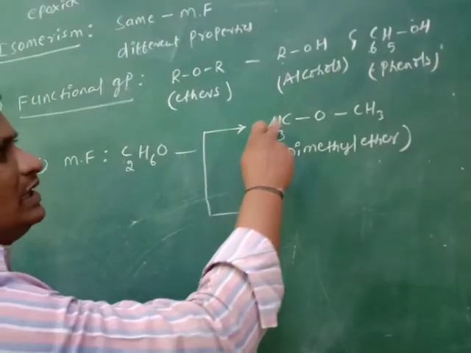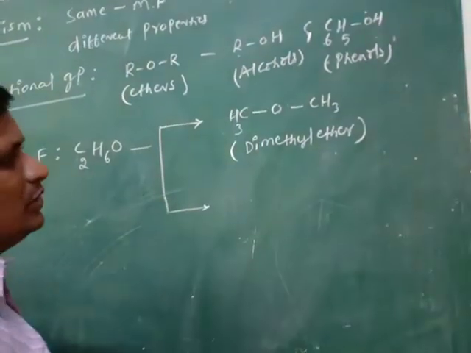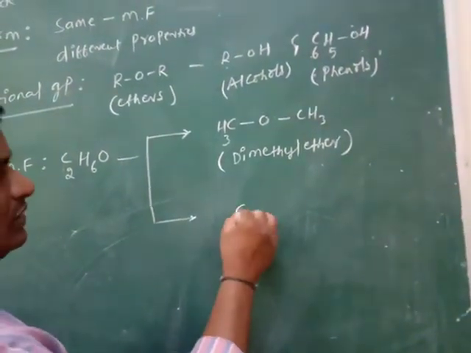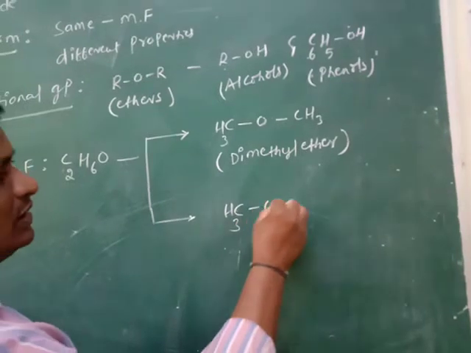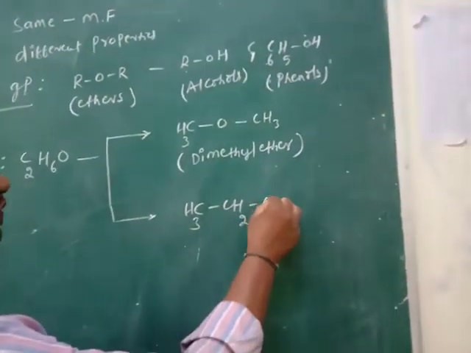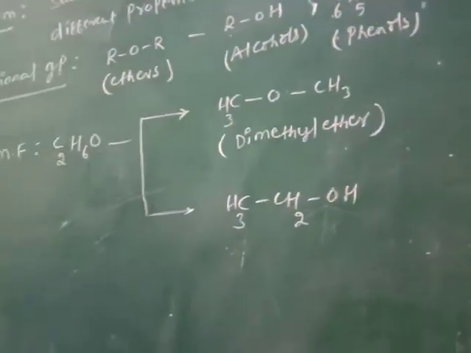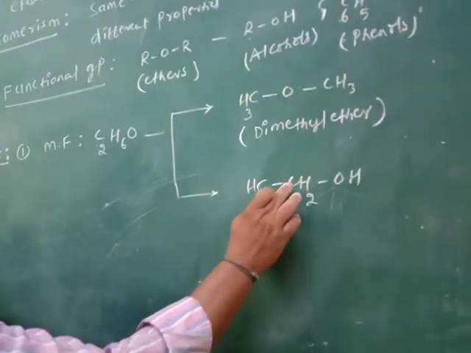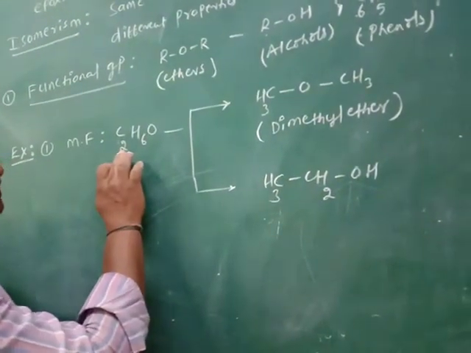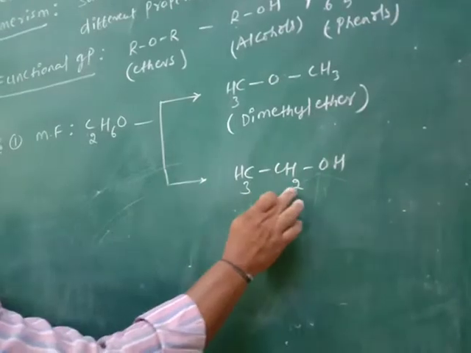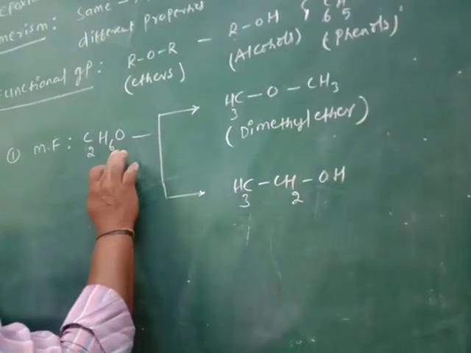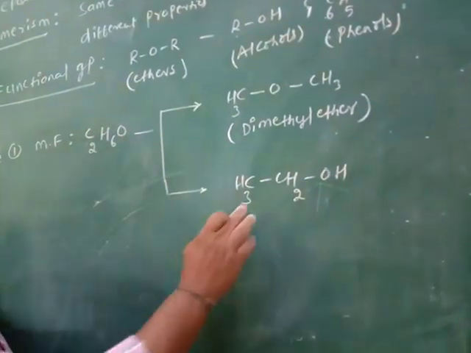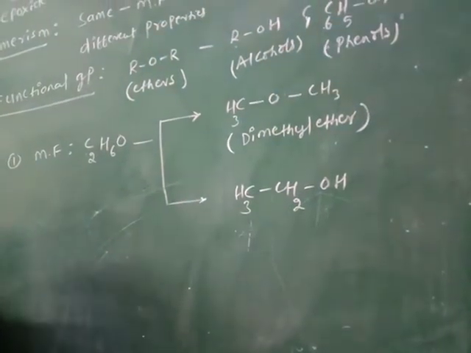So ethers are functional group isomers with alcohols. For example, same molecular formula but a different compound: CH3CH2OH. Number of carbons is 2. Number of hydrogens is 3 plus 2, 5, plus 1, 6, H6, and 1 oxygen. The compound with the OH group is the alcohol.